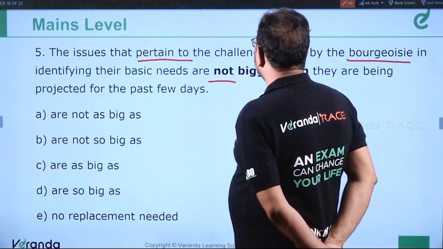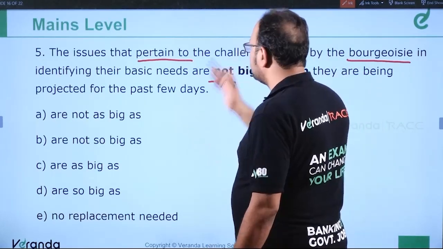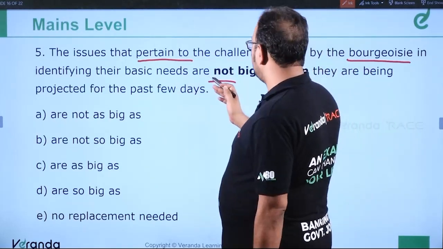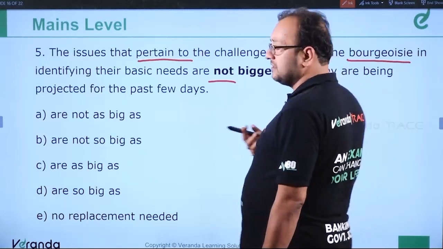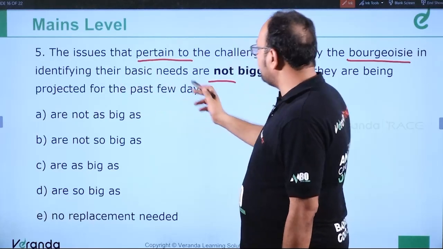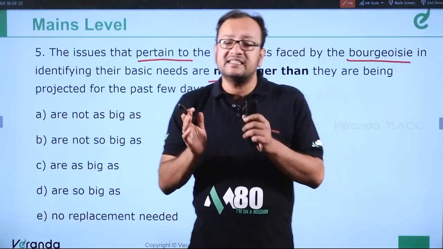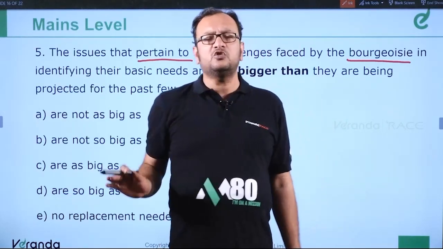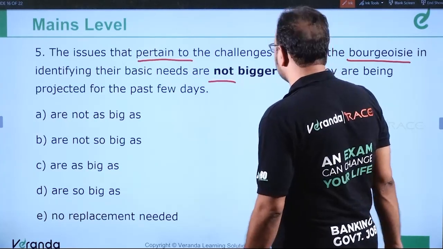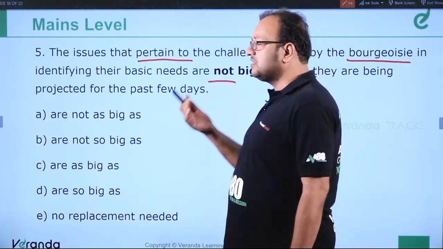The issues that pertain to the challenges faced by the bourgeoisie. There are certain things called the challenges faced by the bourgeoisie, compared to the same people, that is, identifying their basic needs are not bigger than they are being projected for the past few days. Means the same thing is being projected. So we do not need to use the comparative degree. So what we'll do is, the issues that pertain to the challenges faced by the bourgeoisie in identifying their basic needs are not as big as they are being projected for the past few days.